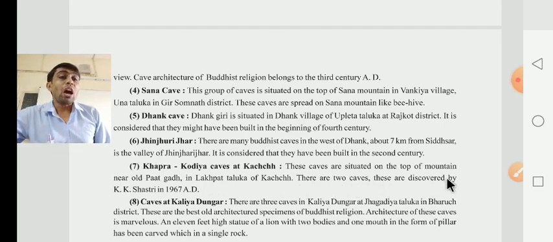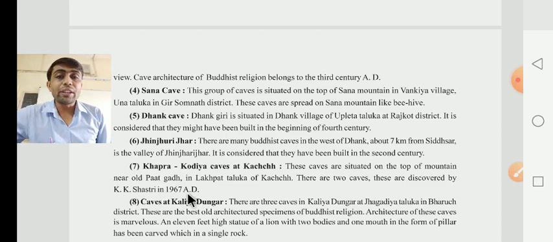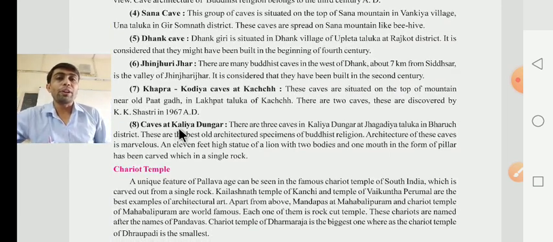These caves were discovered by K.K. Shastri in 1967. After that, dear children, they have given about the caves of Kadiya Dungara.